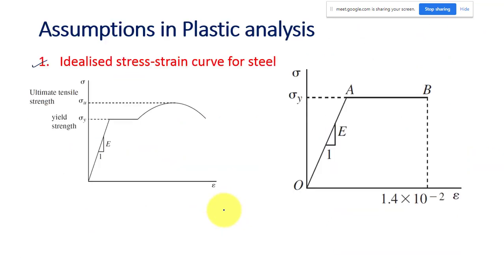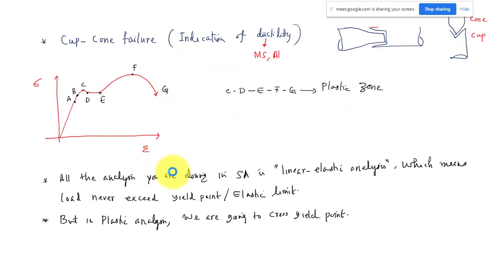But in the plastic analysis, we are going to use the idealized stress strain curve. We'll discuss what is meant by the idealized stress strain curve, what its effect is, and how it is going to affect your design.